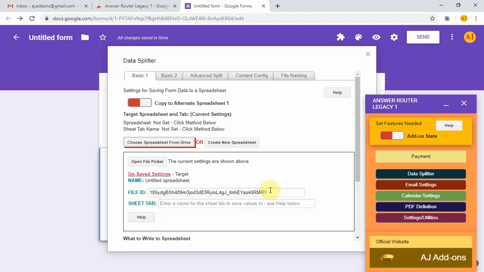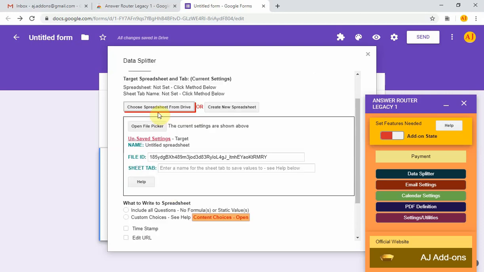The spreadsheet file ID is put in here, the name, and you also need to enter a sheet tab. So this is the setting that needs the permission to access your spreadsheets.